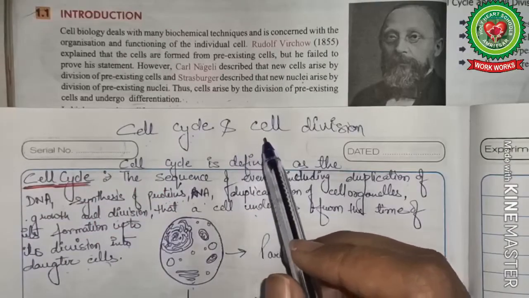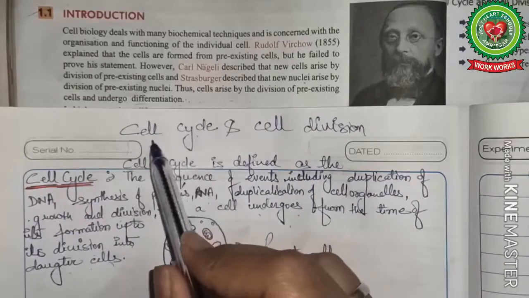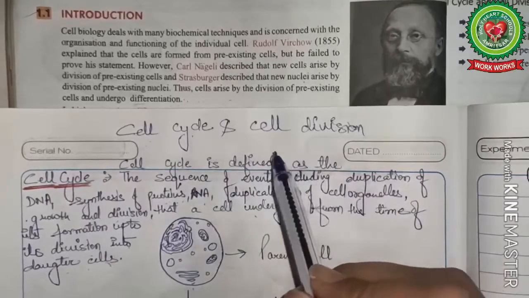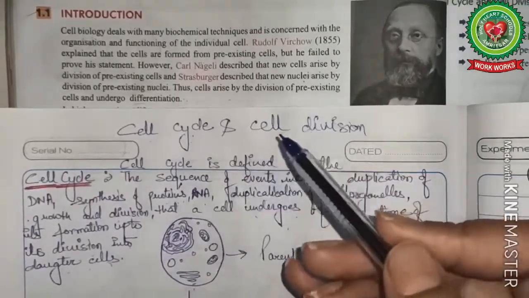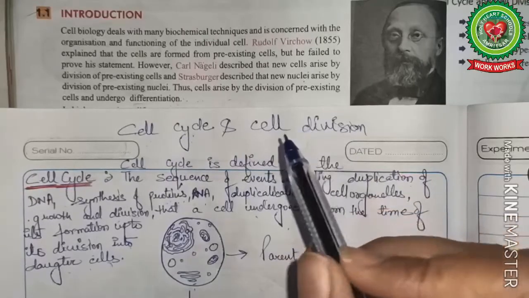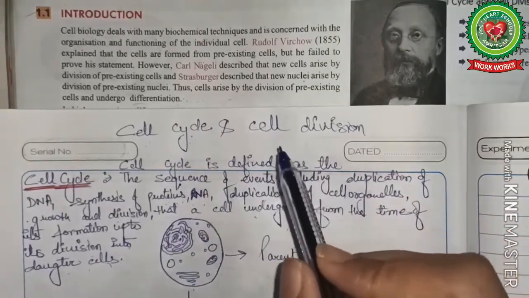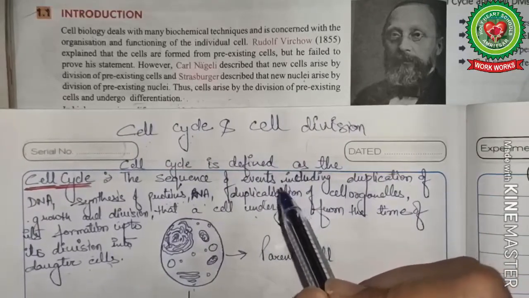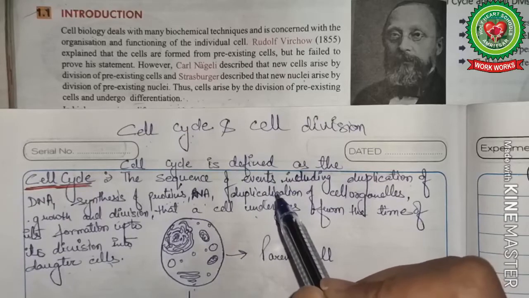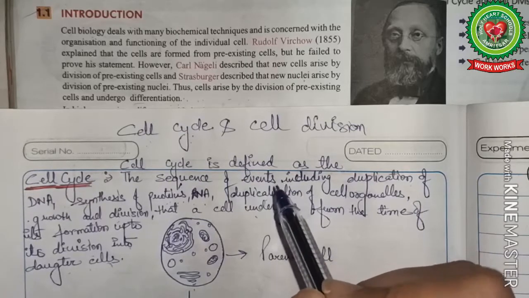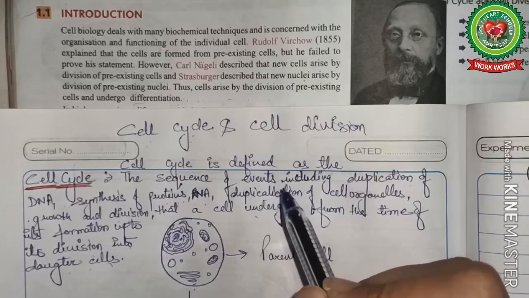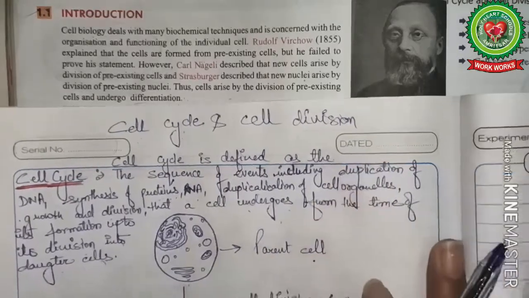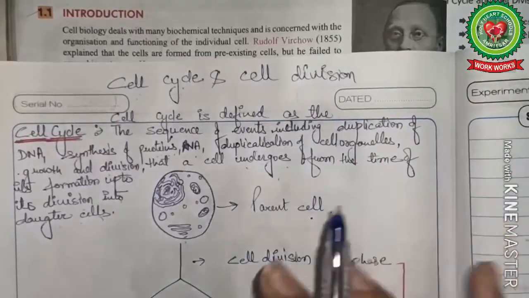Before proceeding from the book, we must be aware of these two terms, that is cell cycle and cell division. Students, all the organisms, whether they are unicellular, multicellular or prokaryotic or eukaryotic, all start their life as a single cell, which is usually called the parent cell or zygote in case of higher organisms. To grow, to divide, to develop and repair tissue, even for life to perpetuate from generation to generation, all cells rely on cell division.